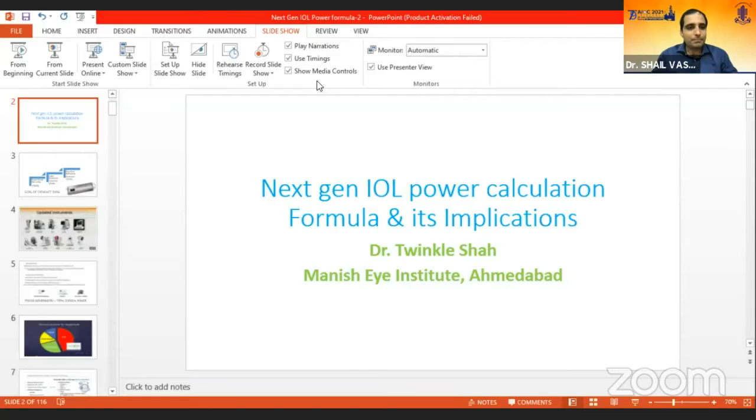One thing I found very interesting is that the IOL Master 700 measures only 18 points compared to quite a number of points measured by, say, Lenstar or other biometers. The main difference, I think, is that it repeats these 18 points repeatedly, as compared to the other biometers which measure more points but only a single reading is taken. So they believe that although they are measuring only 18 points, because they are doing it in these zones repeatedly, it is likely to give a much more accurate keratometry reading. Yes, sir. Very good.